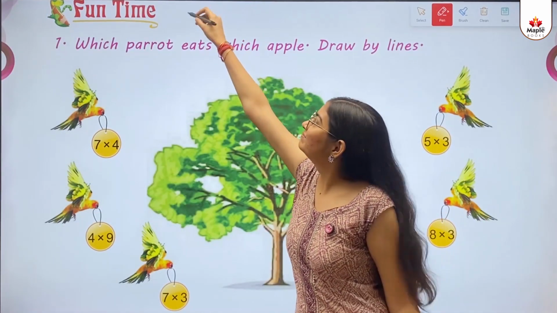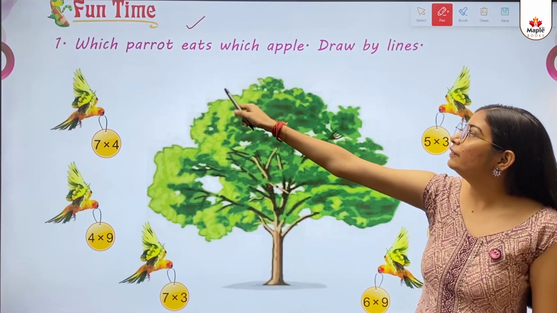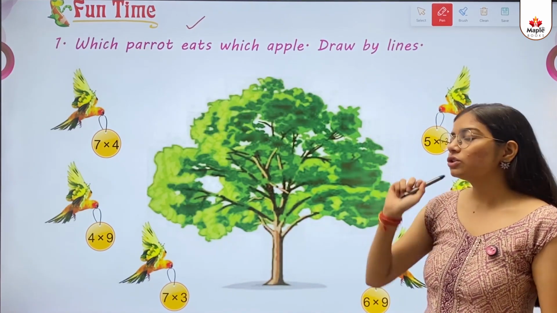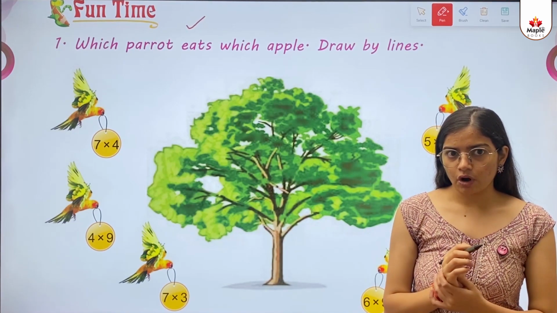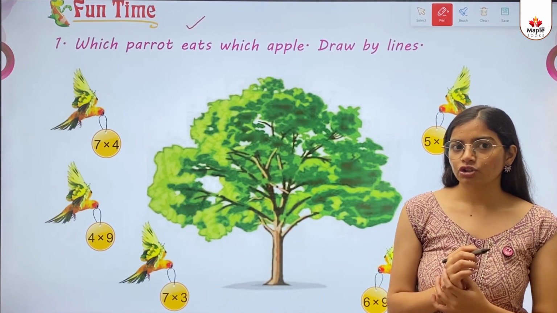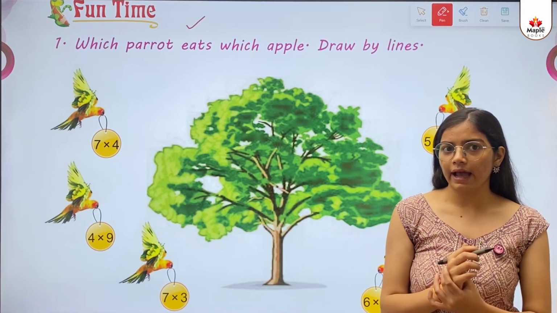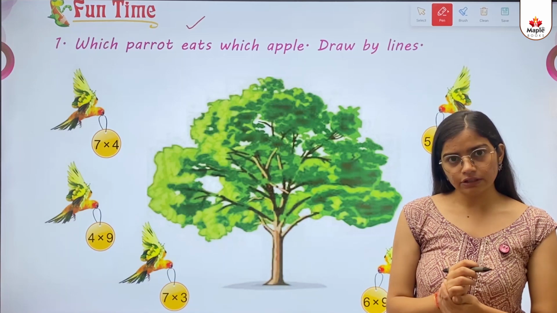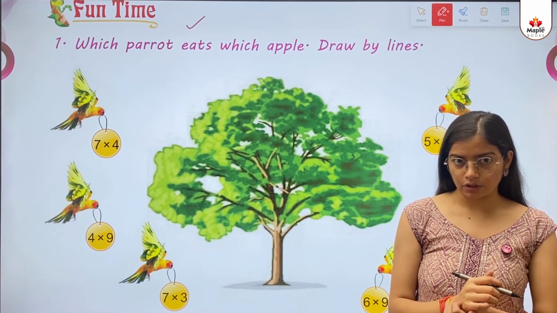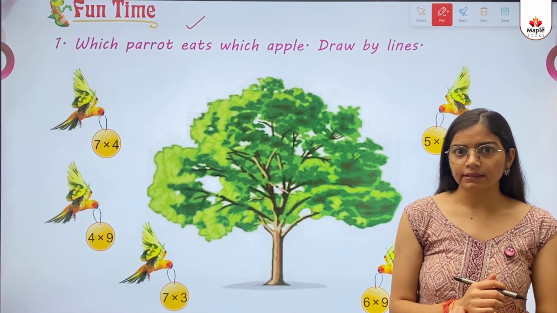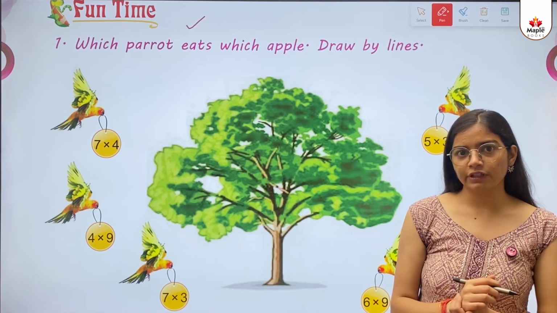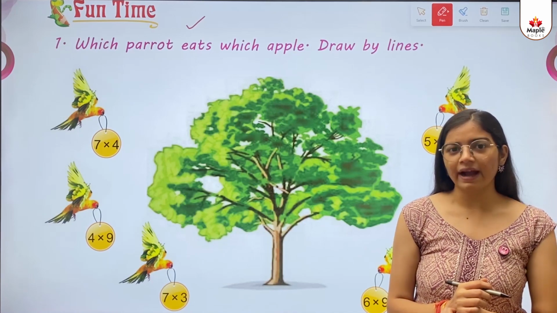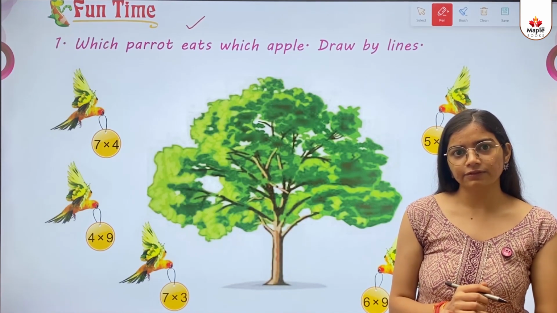Fun time! First, which parrot eats which apple? Draw by lines. So kids, we need to draw apples here by drawing some lines also, and in that apple we need to write the answer. So kids, you can draw the lines and apple by yourself and write the answer in it. I'll help you with the answer part only. Okay kids, the coloring and the drawing part you can do it yourself.